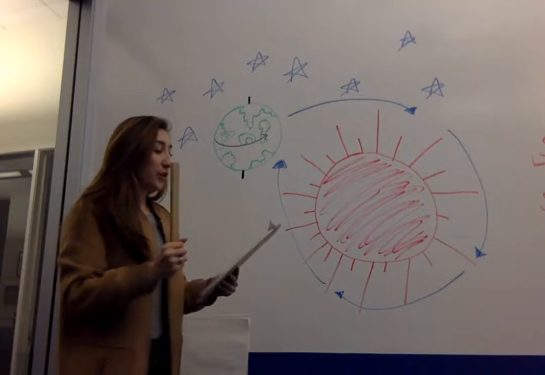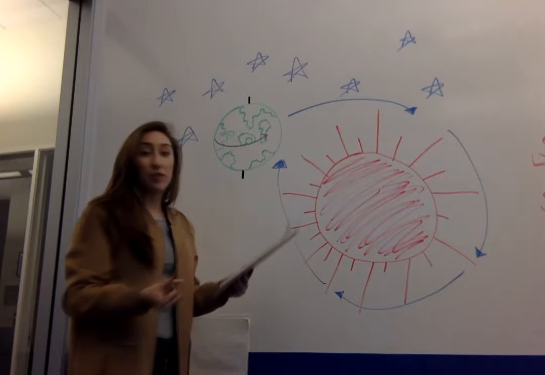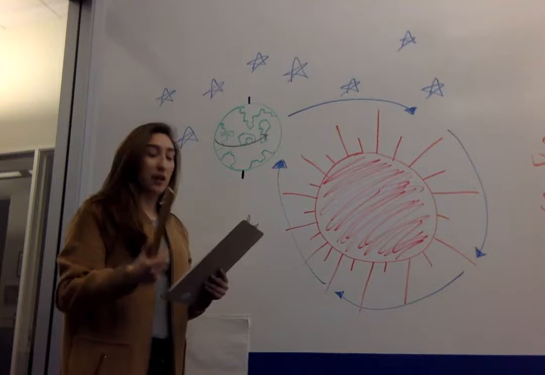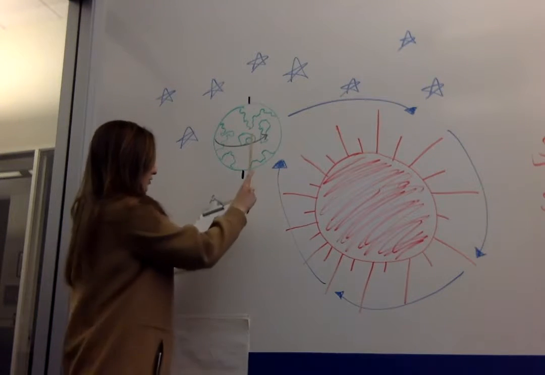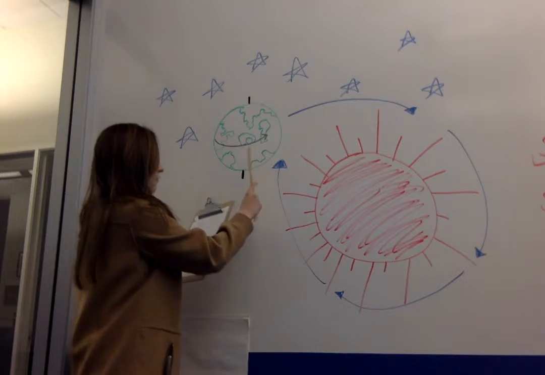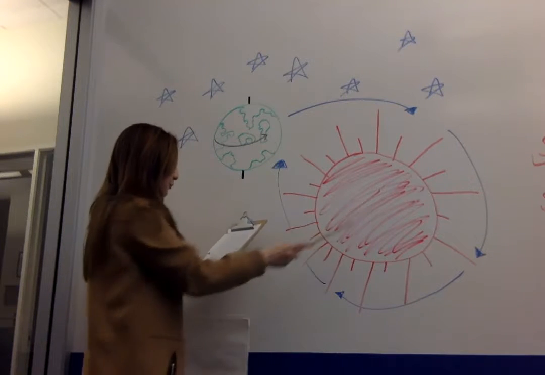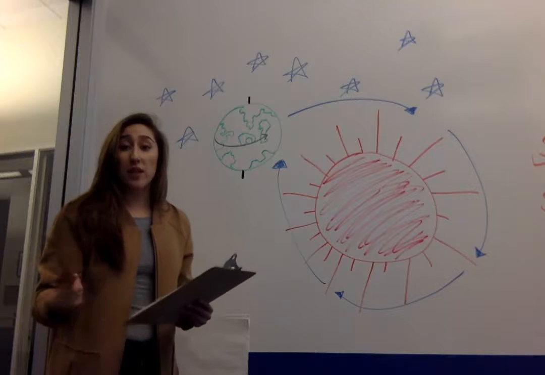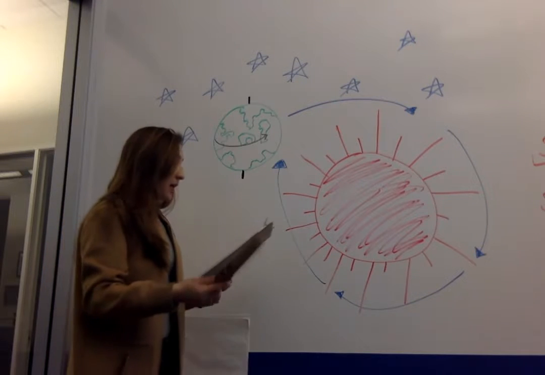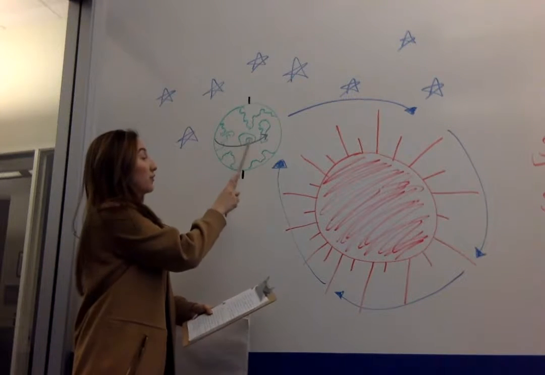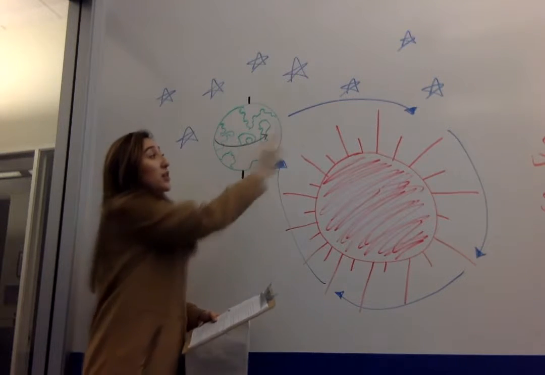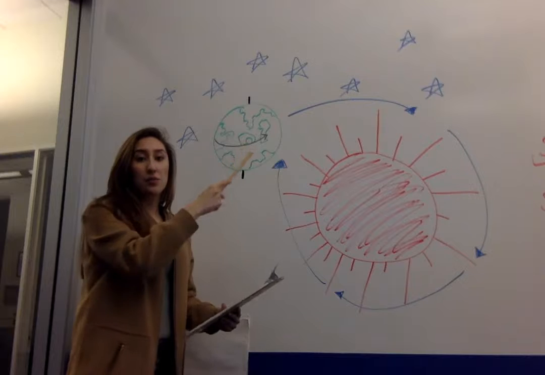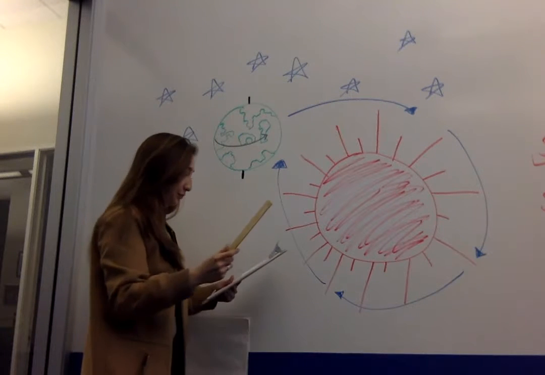So we have first solar time along with sidereal time. I'll go ahead and break down solar time for you guys. Solar time is measured from the rotation of Earth around the sun and from the sun's perspective. The clocks that we use are based on solar time. Keep in mind that from the perspective of Earth, we see it as not us rotating around the sun, but instead the sun rotating around us.